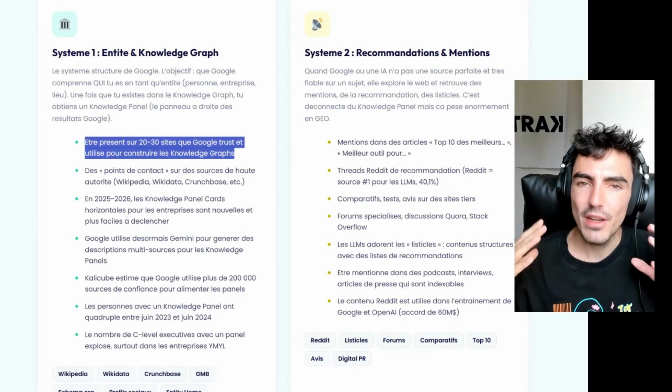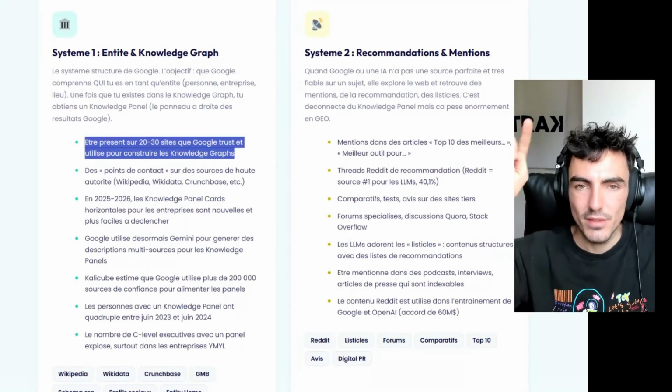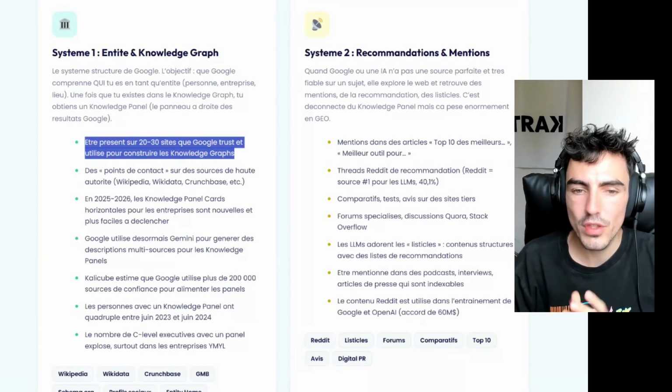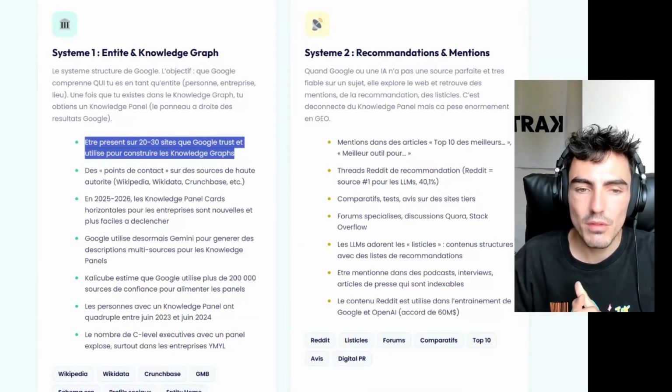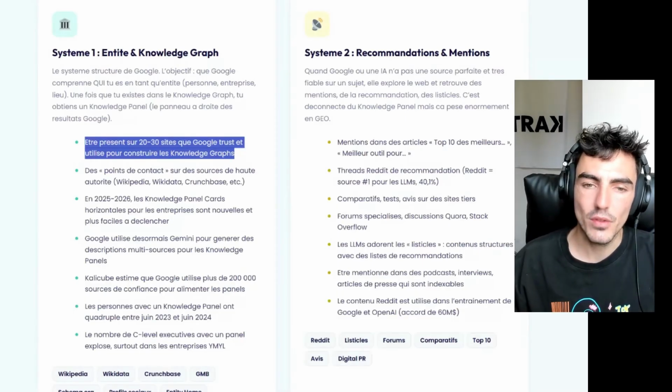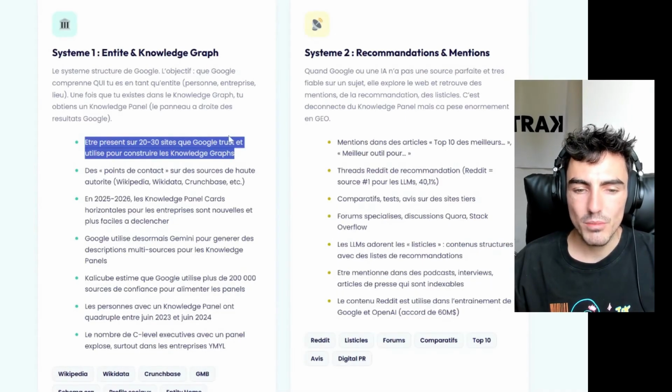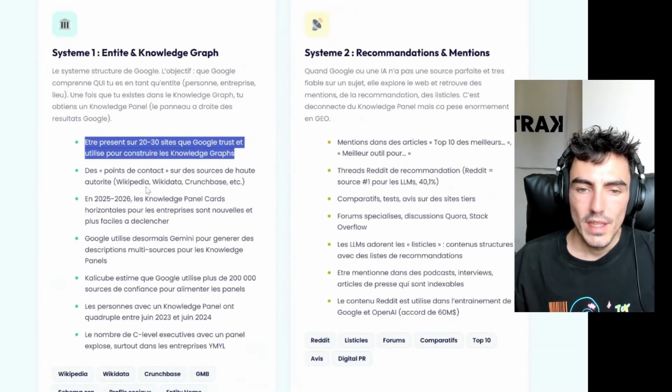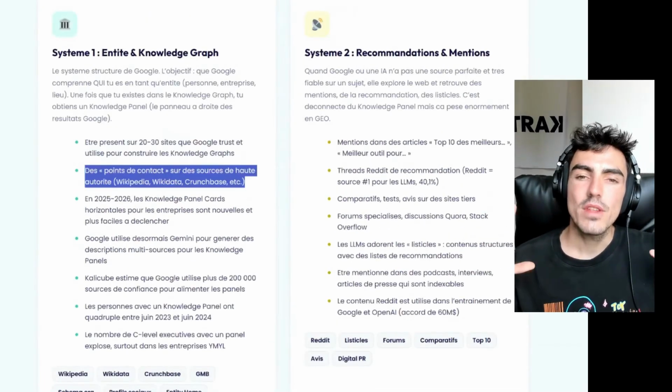At this point in time, there are a number of sites that Google trusts, in particular, sites that Google has a lot of confidence in, and they're quite limited. So here I put 20 or 30. The reality is there are probably more than that. But with this, you have a good list of sites that are very important to Google. These are sources that we would call high priority sources.